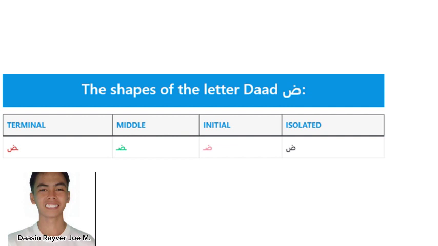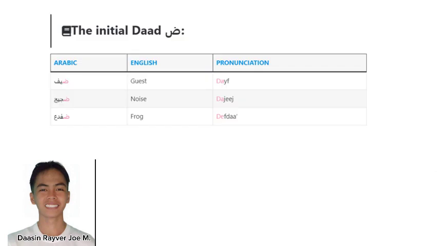Next up, we have Dod. Dod is a heavy letter which has its own isolated, initial, middle, and terminal shapes. For the initial Dod example, we have daft, which is the English word for guess. We have noise, which is pronounced dajij, and we have frog, which is pronounced teda.